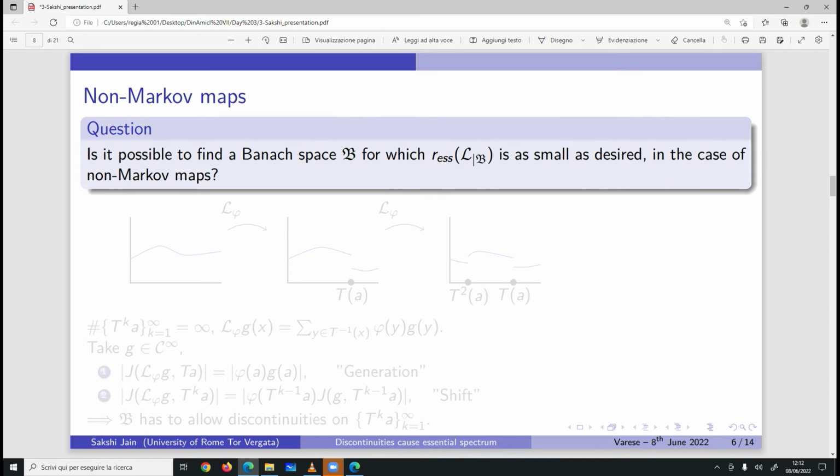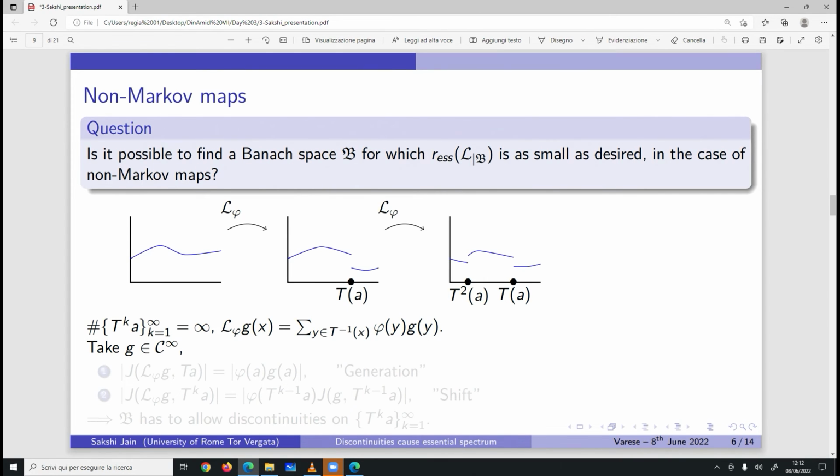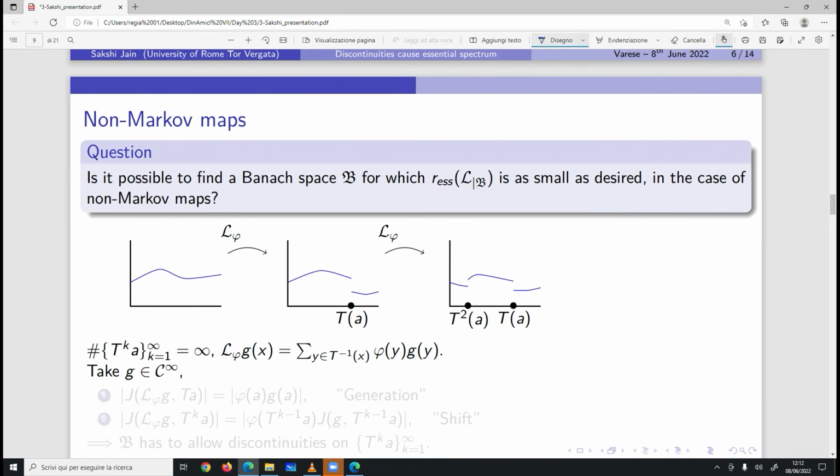First, to answer the question, let's see how things happen in the non-Markov case. Let me say first what I mean by non-Markov here.